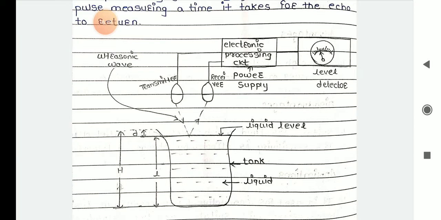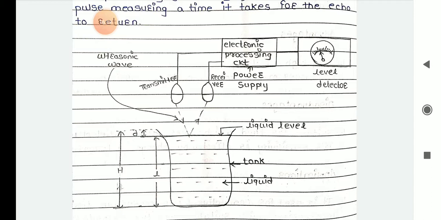The ultrasonic transmitter and receiver set is connected to an electronic processing circuit, which is used to calculate the time taken by the ultrasonic wave to travel from transmitter to receiver. The processing unit is powered by a power supply as shown in the figure. The level indicator or detector is provided for direct reading of liquid level.